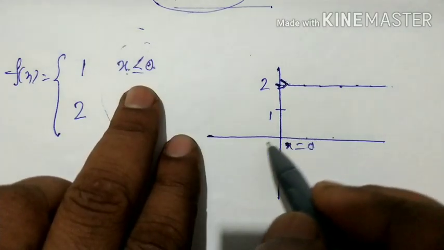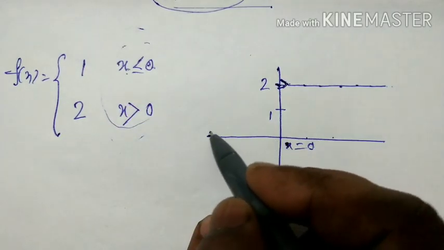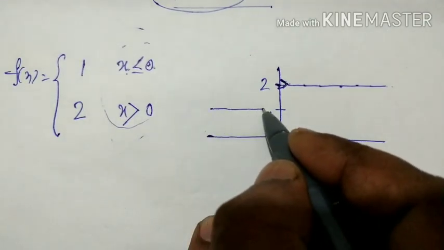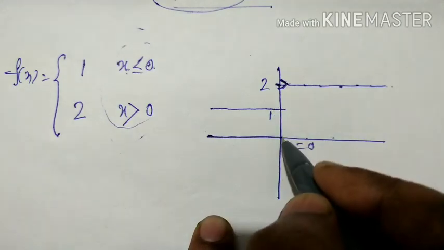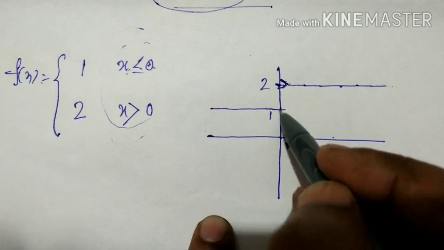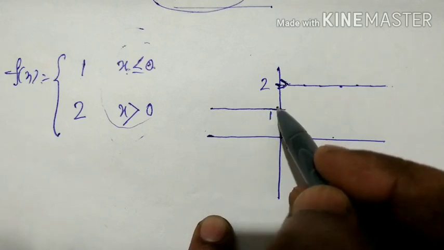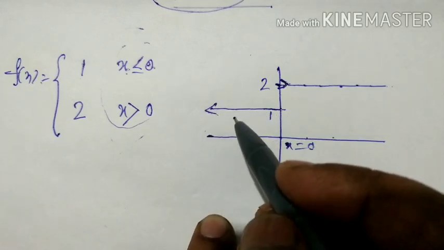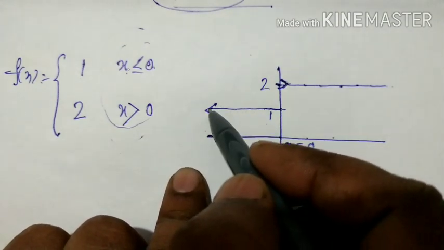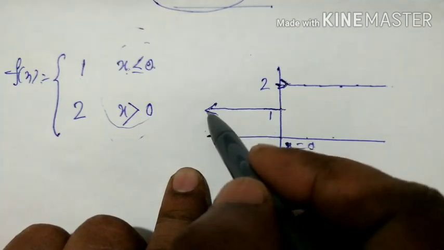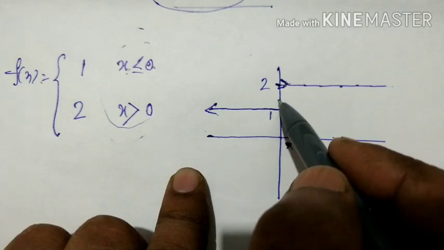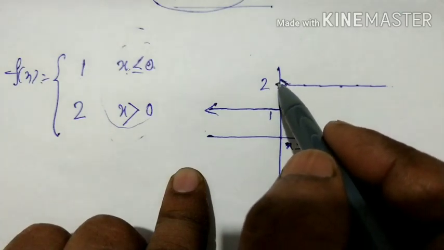So you can say this is the function, it just does not touch the y-axis. Now when x is less than 0, for all x less than 0, f(x) is 1. So if you draw the graph, you are getting it like that. Okay, and when x is equal to 0, f(x) is also 1. So f(0) is equal to 1. So ultimately the line will touch the y-axis. Okay, now finally this is the graph. Now if I start from here, from the left of the domain, I am drawing the graph in this way and moving in this direction, and you see there is a disconnection.